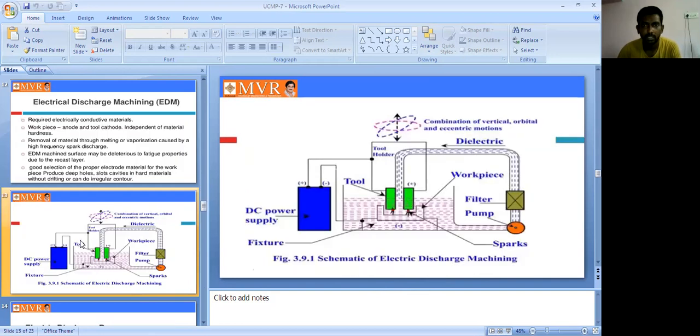Next, see here. It is a block diagram of the EDM, the electric discharge machining process. It is very important. It is a graphical diagram. Here it is the tool, and here it is the workpiece. Tool is always the anode here. This is the cathode and the anode.